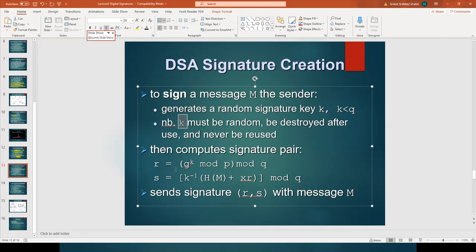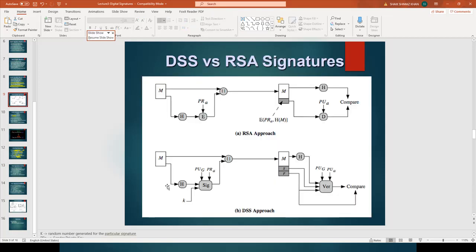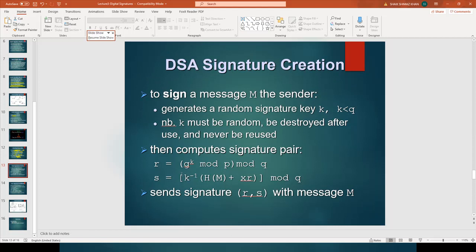Is it clear? This is a random value used for the signature and it is immediately destroyed after the signature is created.